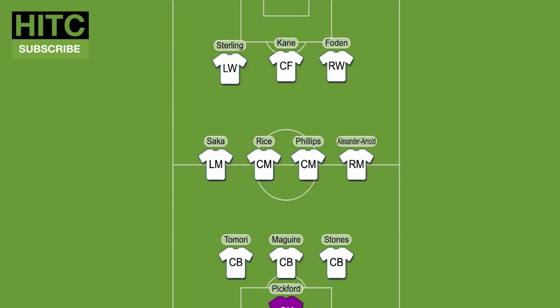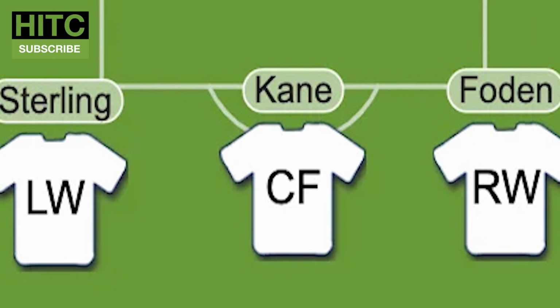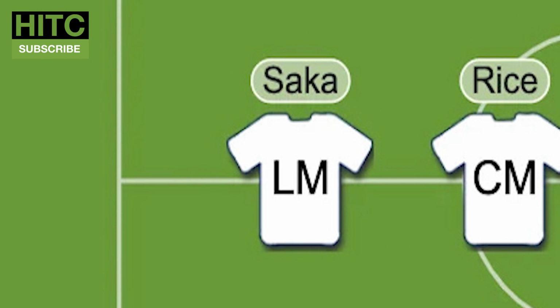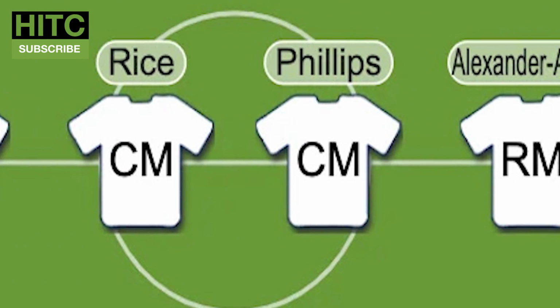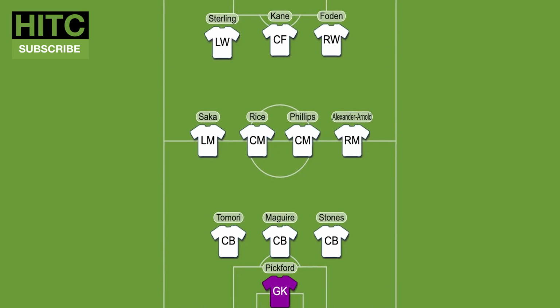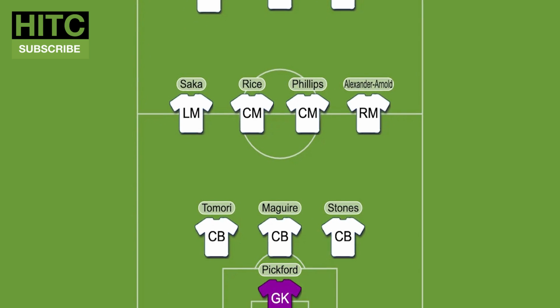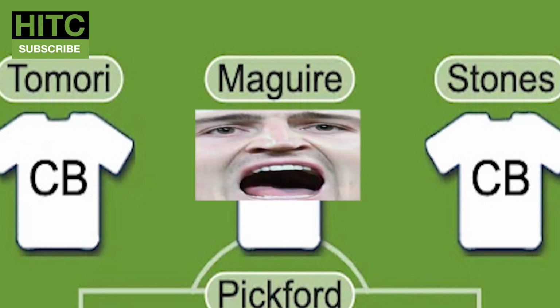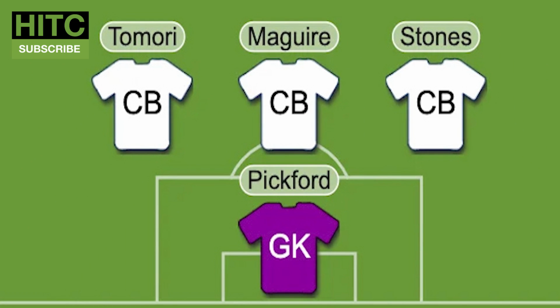As you can see here, we've got Sterling at left wing, we've got Kane at centre forward, Foden in at right wing, Saka as left mid / left wing back, Rice at centre mid, Phillips at centre mid, Alexander-Arnold in a similar position, right mid, right wing back. England have one of the most exciting generations of football, but somehow we still see the slapstick comedian Harry Maguire make it into the team. Harry Maguire! Starting along a three-man defence with John Stones and also Tomori.